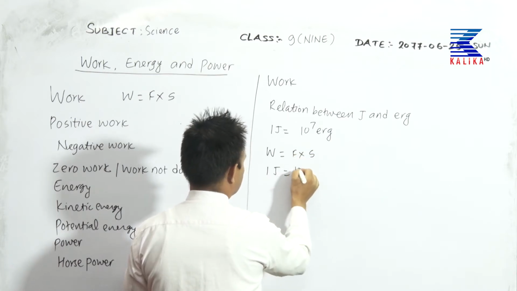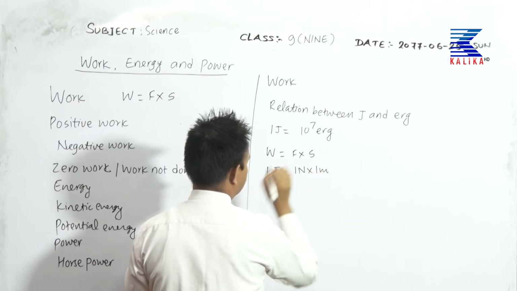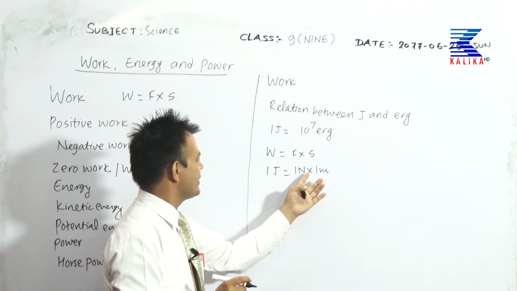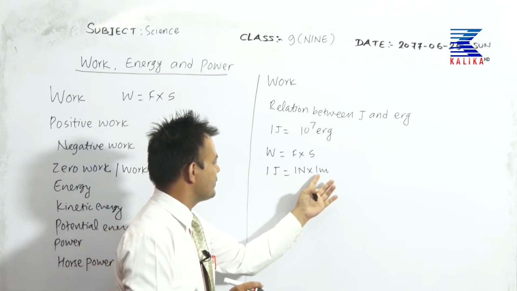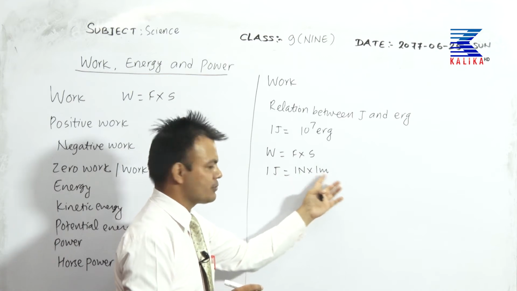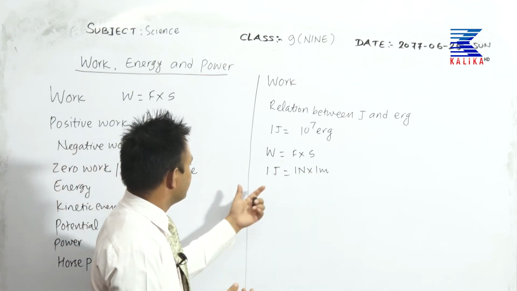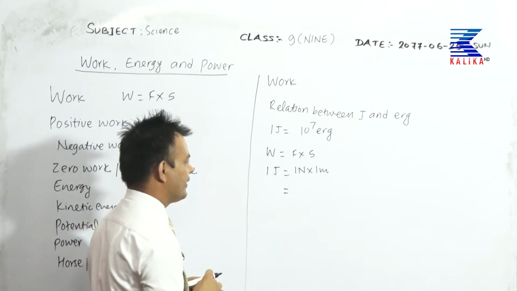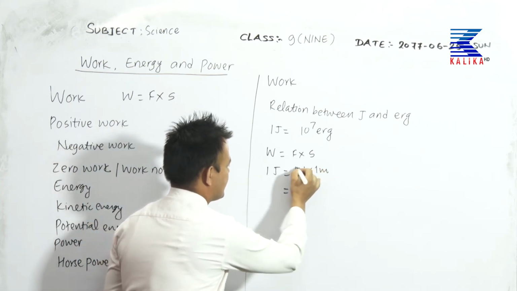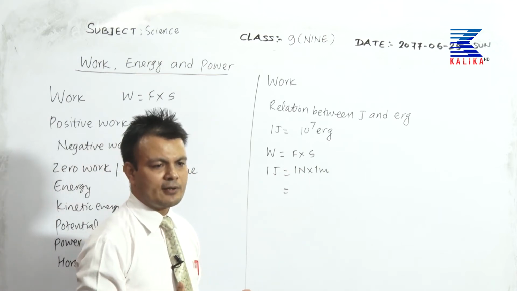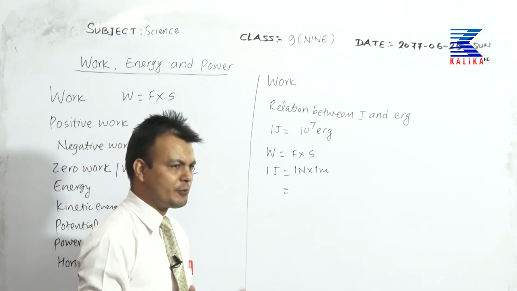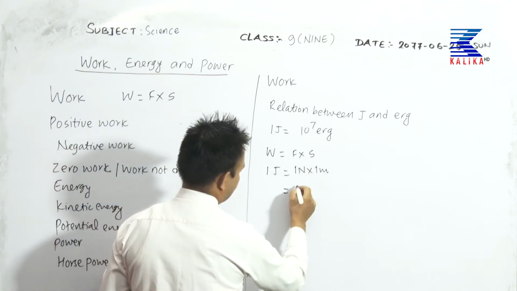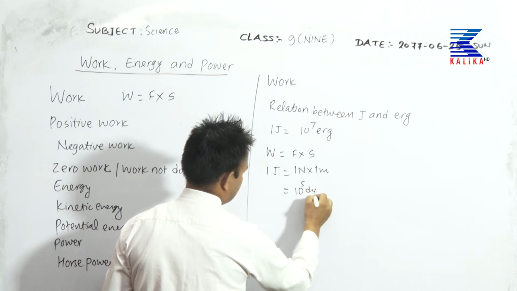1 J equal to force should be 1 Newton, distance should be 1 meter. So 1 joule equals 1 Newton into 1 meter, or 1 Newton meter. We need to convert these things into CGS units. What is the CGS unit of the SI unit of force? Newton. And what is its CGS unit? Its CGS unit is the dyne. 1 Newton equal to 10 to the power 5 dyne.